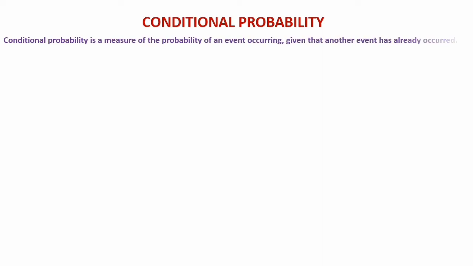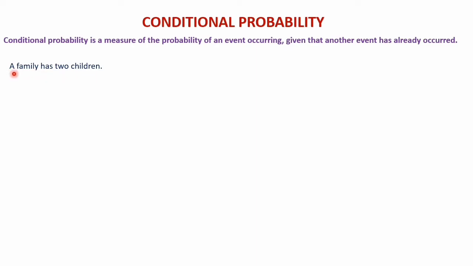Let's define it first. Conditional probability is a measure of the probability of an event occurring given that another event has already occurred. This can be considered as the condition because one event has already occurred. Then we have to find the probability of the other event after the first one has occurred. That is what conditional probability is. For getting more clarity, let's take an example.